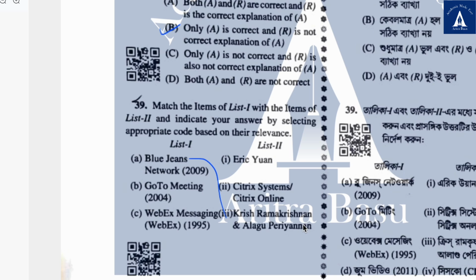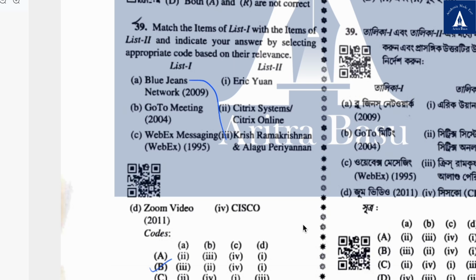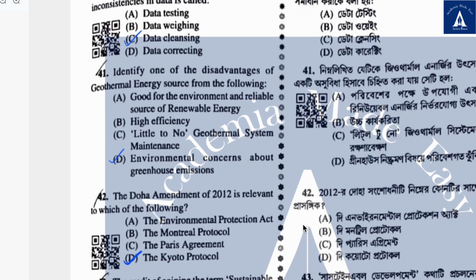39, match the following. Blue Jeans Network, I know it's Krish Ramakrishnan and Alago Periyanian. So the correct answer is A3, B2, C4 and D1. 40. Spotting errors and resolving inconsistencies in data is called, and the correct answer is data cleansing.